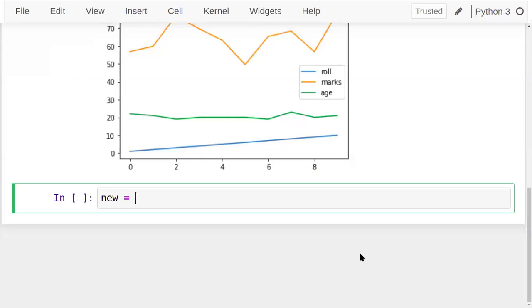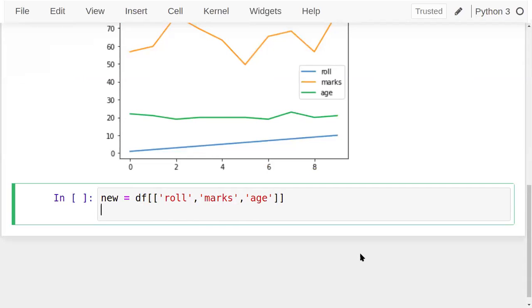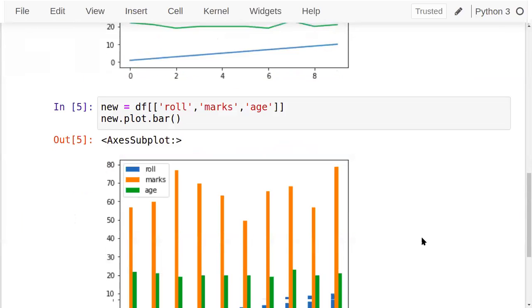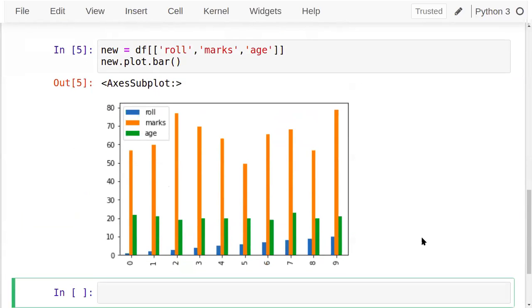See, I'm creating a new data frame from the original one. Like we can have the roll number, then marks, and age. So only numerical data points are extracted from it, and then we'll use new dot plot dot bar. Okay, you can see this. So multiple bar plots, 3 elements are there, and from those 3 elements I have made the bar plot. See, plot dot bar. So roll number is shown.